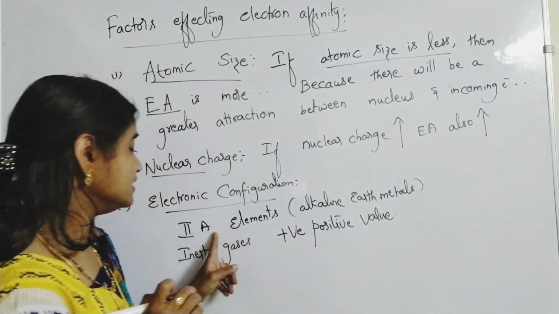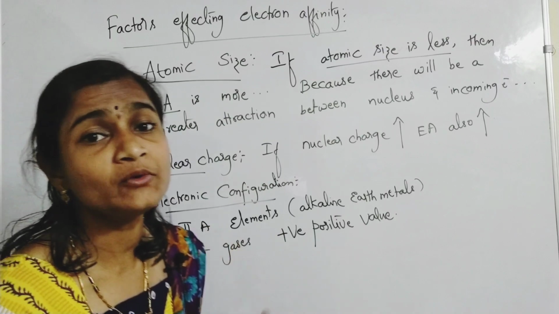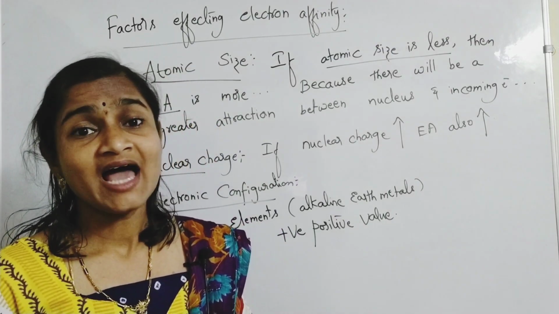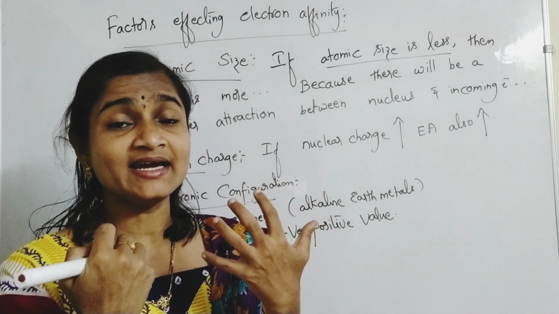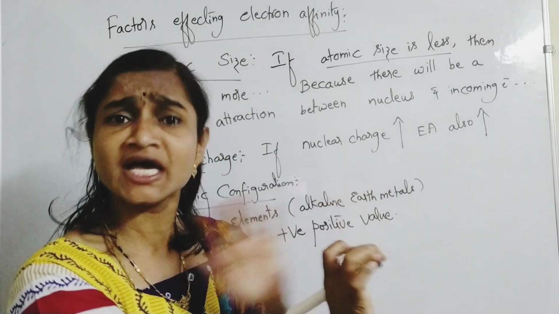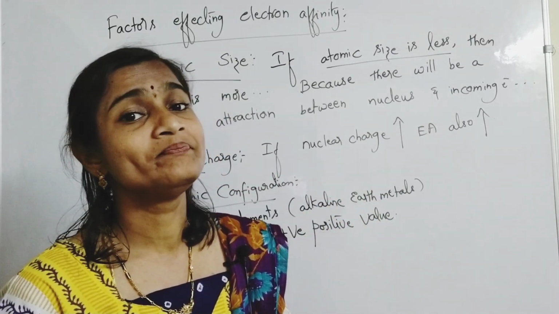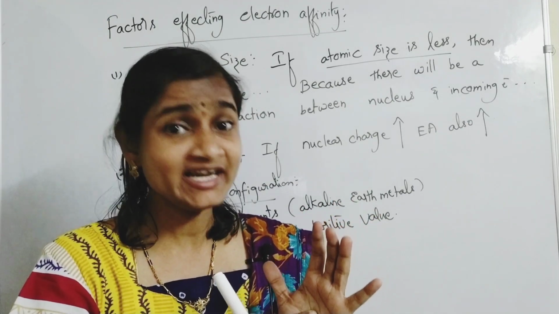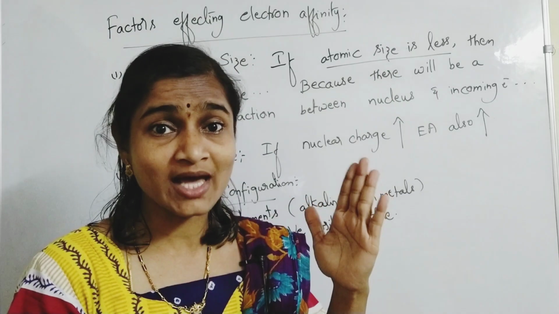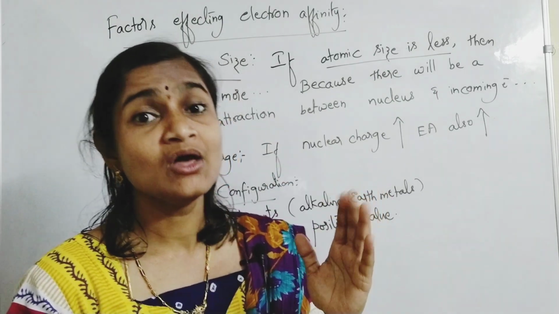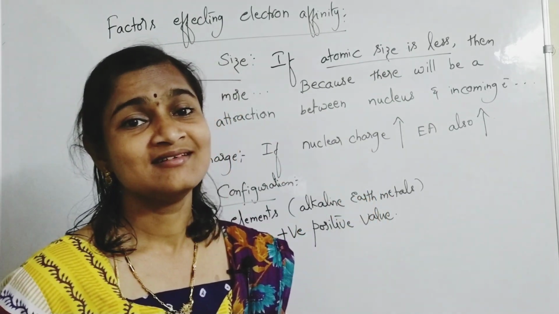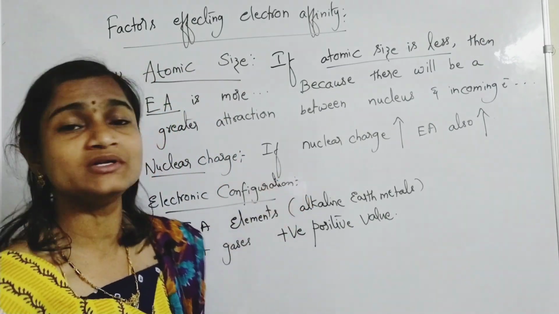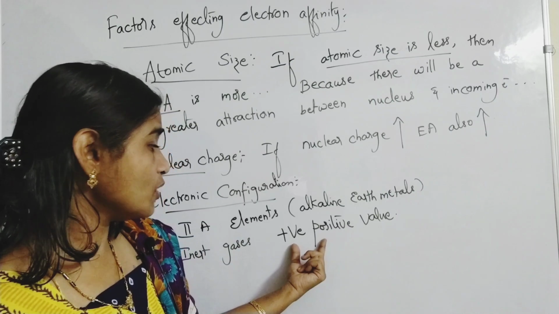If you give that electron to second A group elements, like alkaline earth metals, I just now told you, metals have a greater tendency to lose electrons. I don't want an electron, it will say. And you are thinking to add an electron to it. Will it accept? If it has to accept, you have to supply a lot of energy to it, and that energy also you are calling electron affinity only. I am saying here positive values.